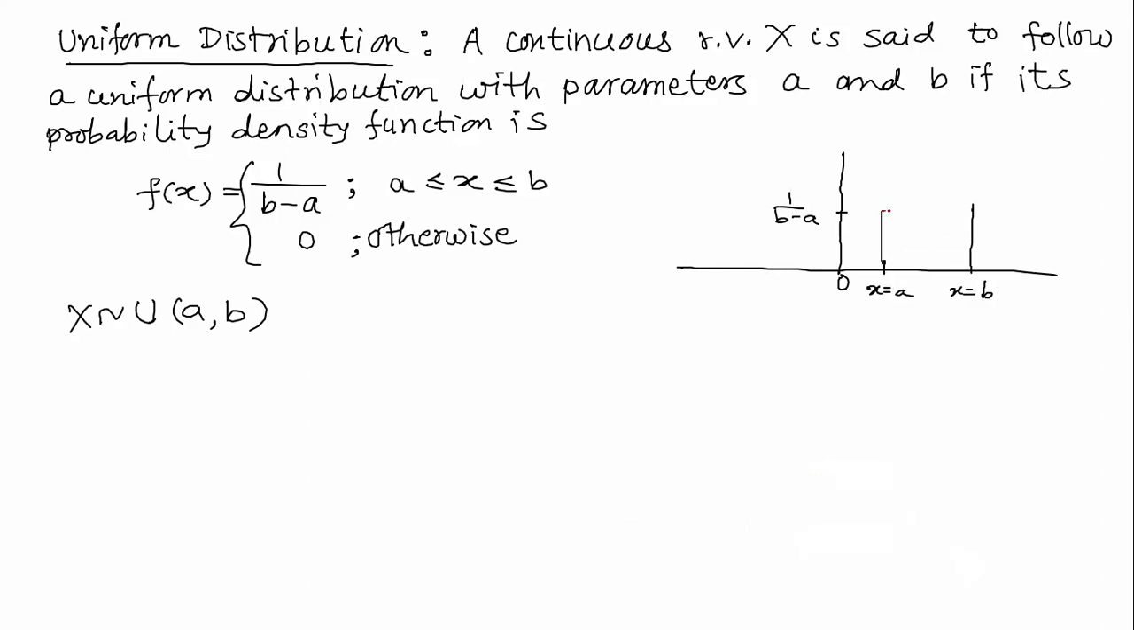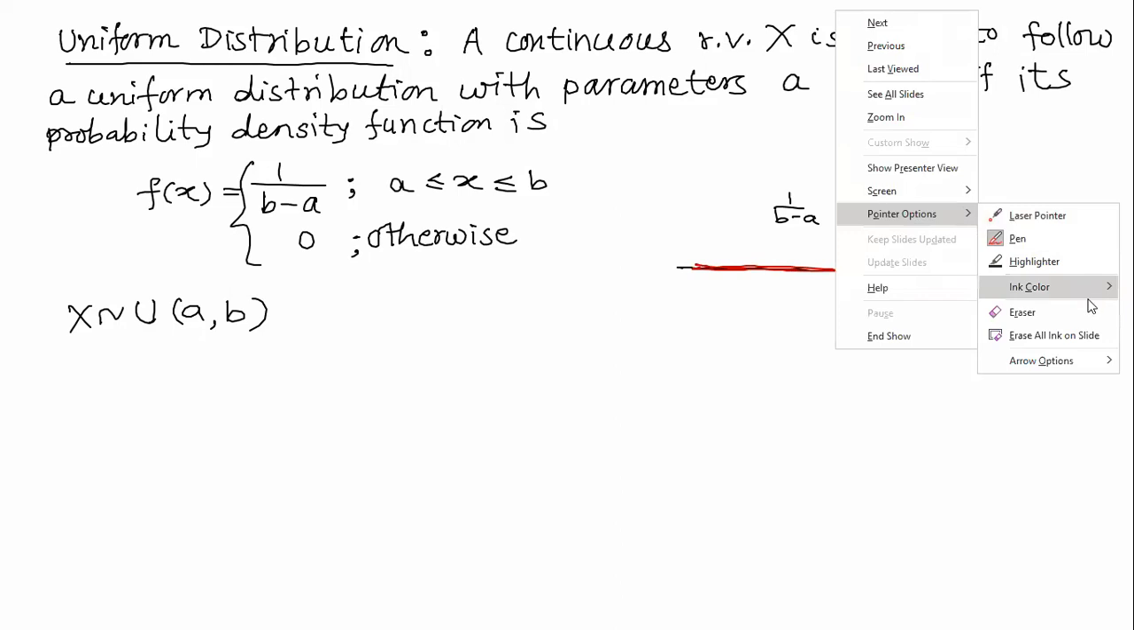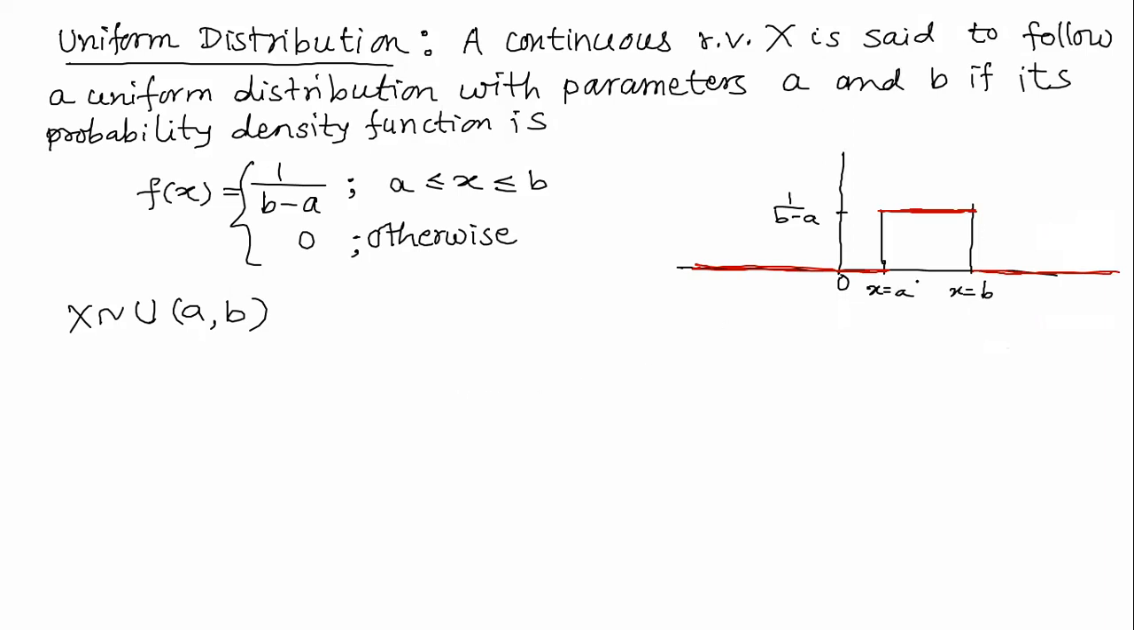So 1 upon b minus a from x equal to a to x equal to b, otherwise it is 0. So this is the thing you are able to see very clearly. Now it is very clear from the graph itself why it is uniform. It is always taking the value 1 upon b minus a continuously, so it is uniform.